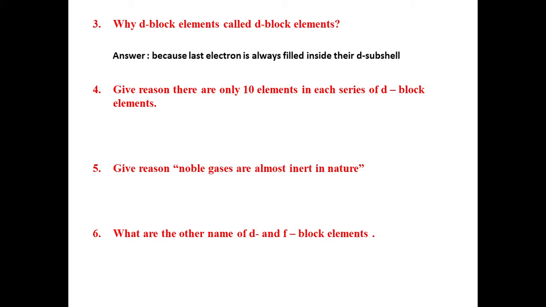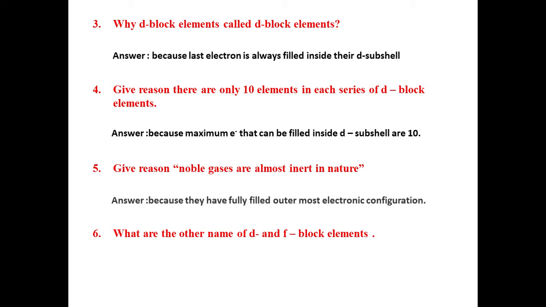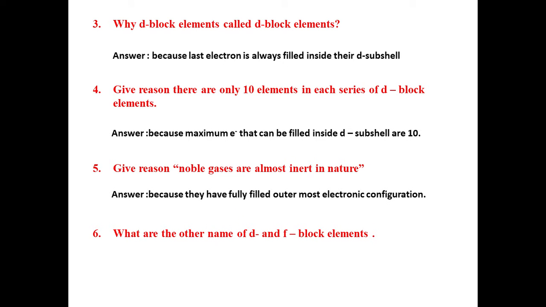Question number 4. Give reason: there are only 10 elements in each series of d block elements. Why? The answer is that because the d subshell can occupy a maximum of 10 electrons. Next one is, give reason: noble gases are almost inert in nature because they already have a fully filled electronic configuration. That means their outermost electronic configuration is completely filled. That's why they are generally inert towards other elements.